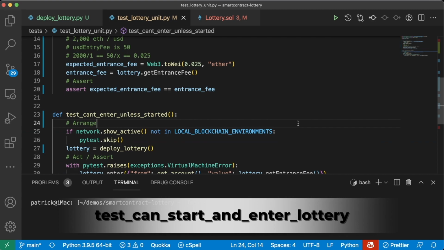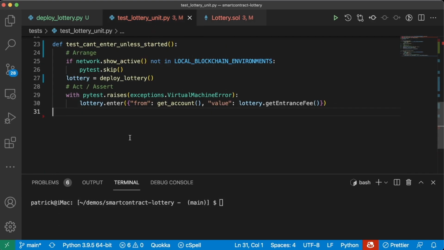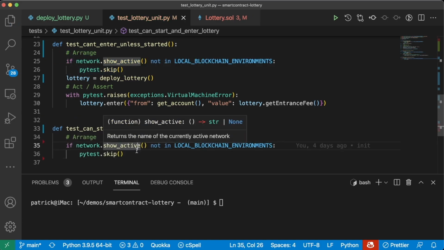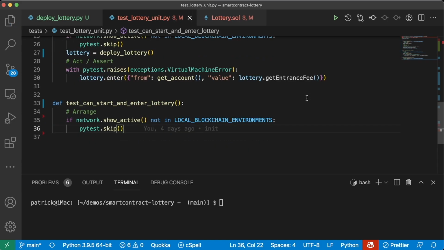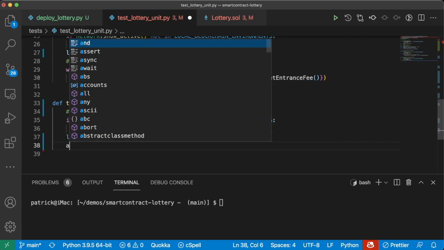Let's go ahead and keep going down this list. What else? Now that we've tested whether or not they can't enter, let's test whether or not they can enter. So we'll do def test can start and enter lottery. So we're going to copy this again, paste it down here since we're going to work on a local blockchain. We'll do lottery equals deploy lottery.